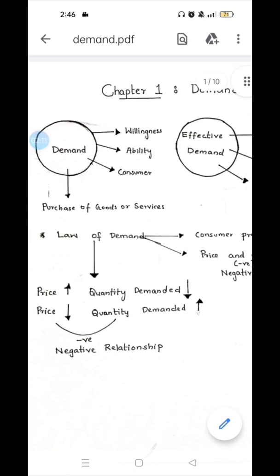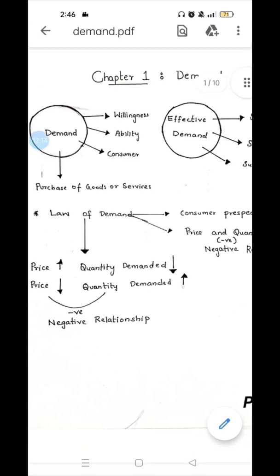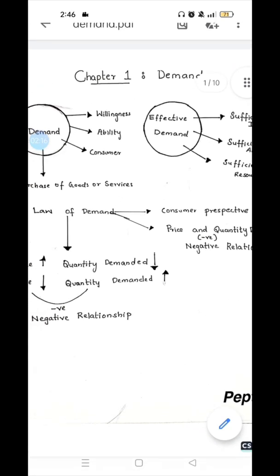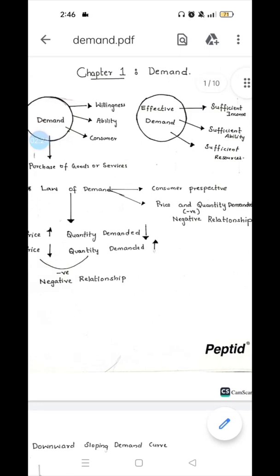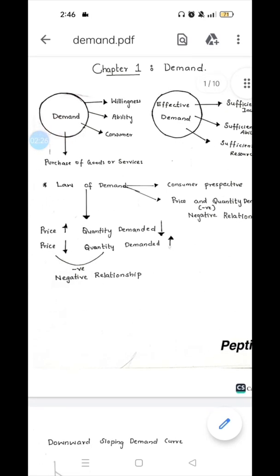Law of demand. What does the law of demand tell us? The law of demand tells us from a consumer perspective. It shows the negative relationship between the price and the quantity demanded. Negative means when the price is increasing, the quantity demanded of that product is decreasing, and when the price is decreasing, the quantity demanded is increasing.